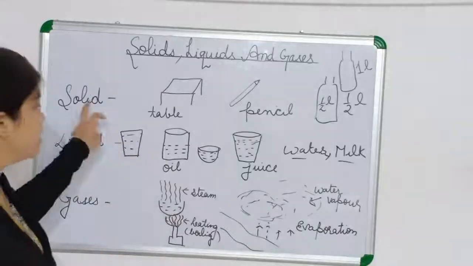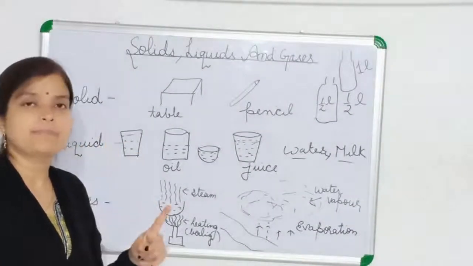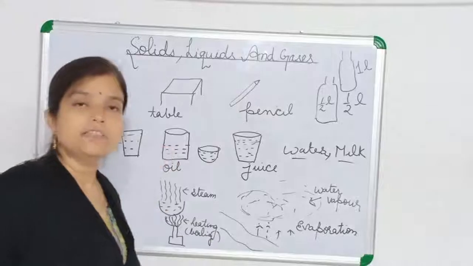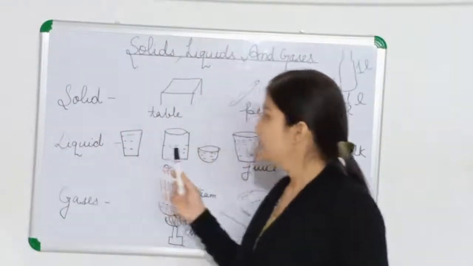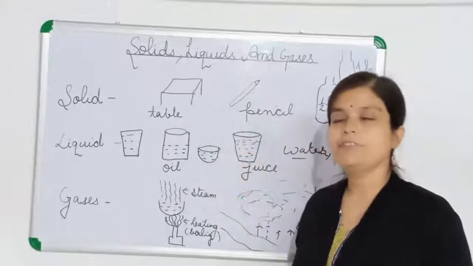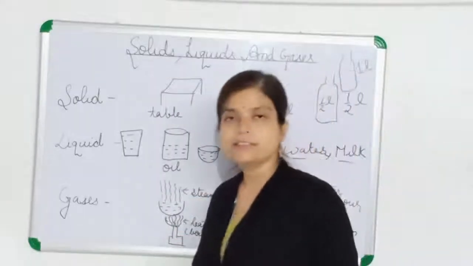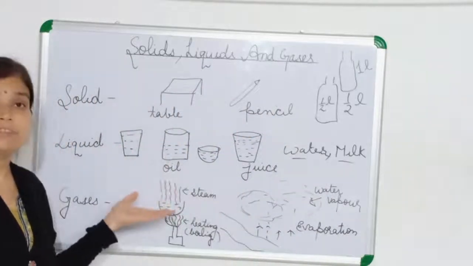Okay, only solid has definite shape. Now third, solid has definite volume also. Means solid has definite shape as well as definite volume. Now liquid also has definite volume.